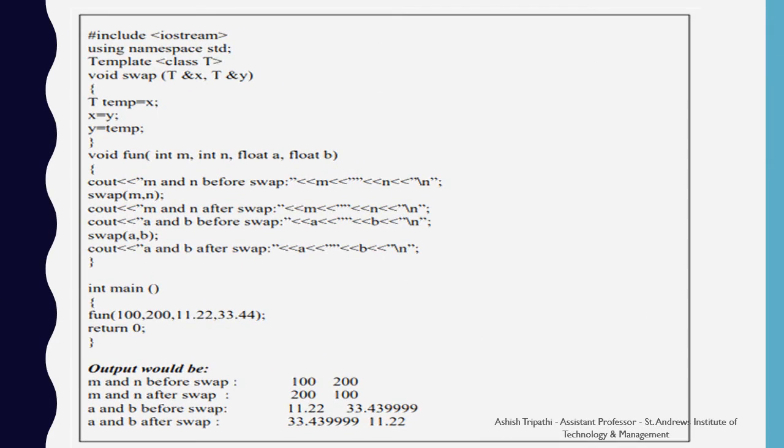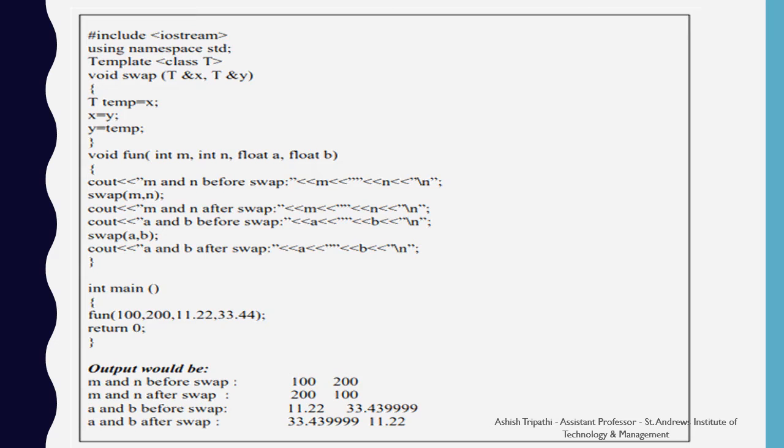In this we are making a template function called swap. The swap function is defined with a template of class T, and inside the swap function we have the arguments of type T, that is x and y, passed by reference. Inside the function we have defined a temporary variable and it is having the value x. Then we are assigning the value of y into x and temp into y. That is, we are just doing the swapping procedure.